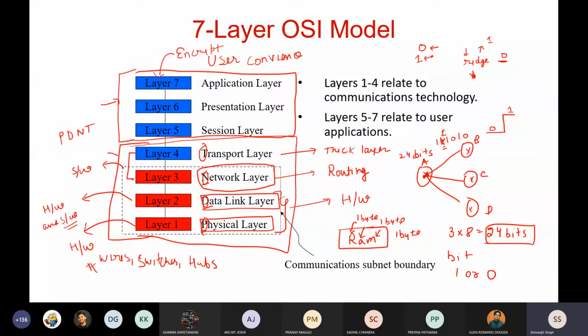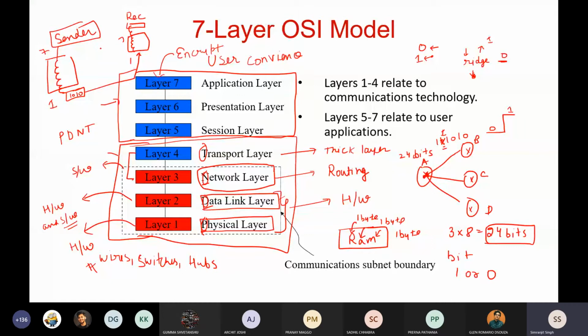When you are at the sender side, these seven layers go from 7 to 1, and when you are on the receiver side, the seven layers go from 1 to 7. What do I mean by this? When you send the signal, it will go from the seventh layer to the sixth, fifth, fourth, third, down to the first, and from there it is encoded into messages of ones and zeros and then transferred to the other side. There it goes from 1 to 2 to 3 to 4 to 5 to 6 to 7, and then it is interpreted by the receiver.